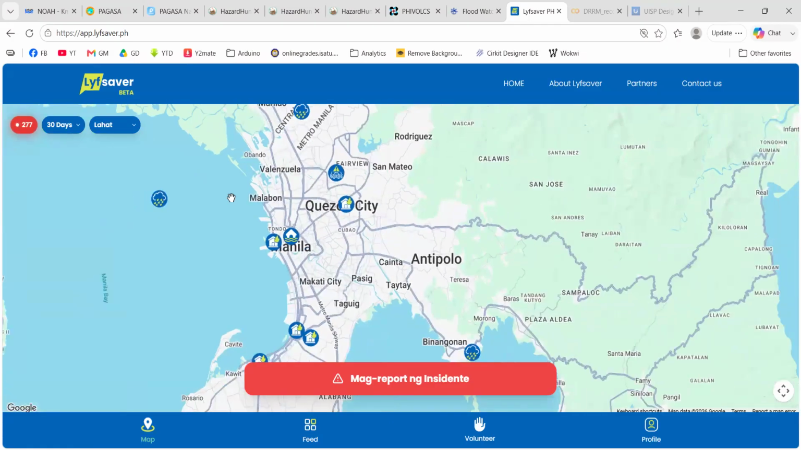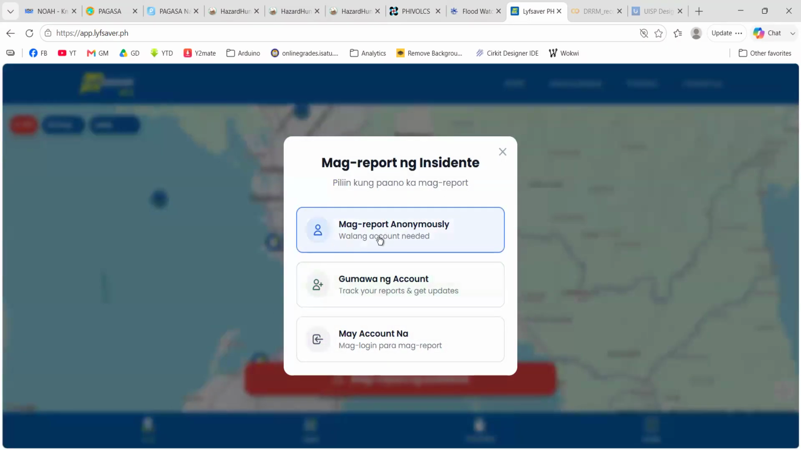Okay. Anyway, as you can see, we have this interface from Lifesaver, and there's a very big button here, mag-report ng insidente. So in English, report an incident. Yeah. So any disaster incident or any emergency or any scenario that needs an emergency response, you can use this app to call immediate attention. So either you have the option to report anonymously or register yourself. Okay? Create an account, and if you have the account, you can log in directly.